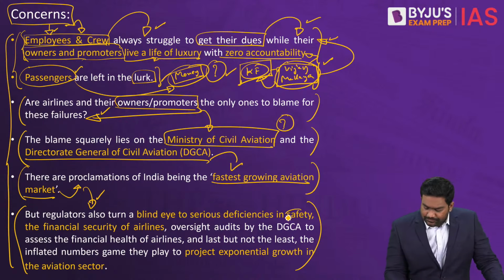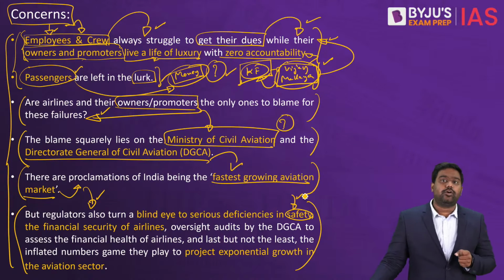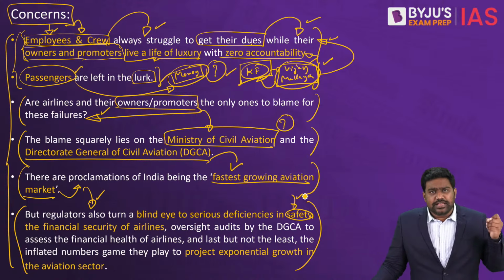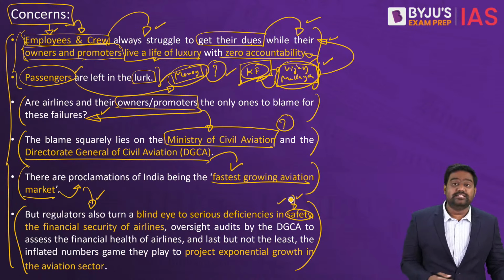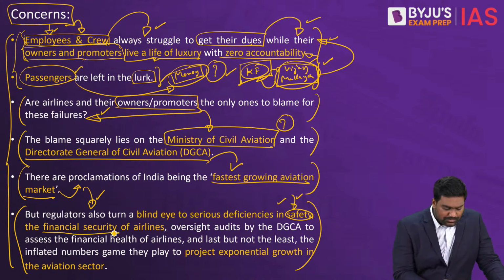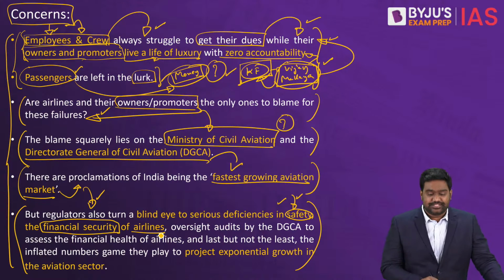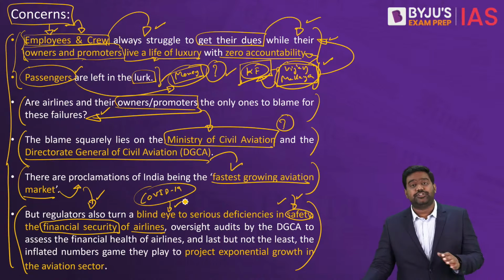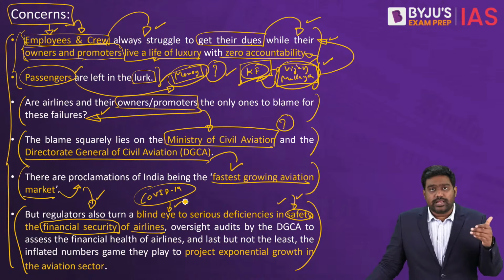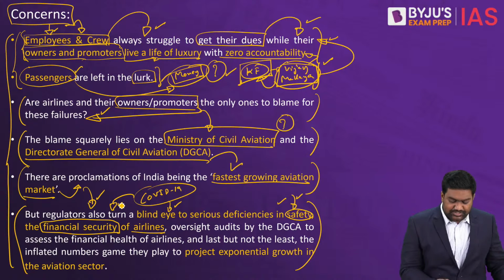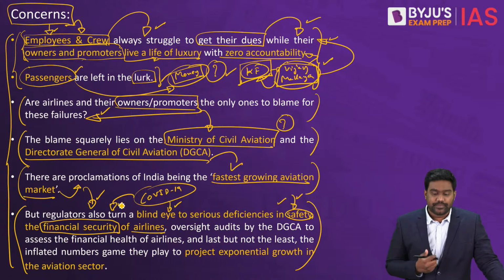With regard to safety, Indian Airlines have a very poor track record. It's only a miracle that large accidents and disasters have not happened. Every now and then, every week, you read about incidents involving safety issues with aircrafts. You read about the financial stress of airlines. This has increased further after the COVID-19 pandemic because the lockdown and travel restrictions took a huge hit on the revenue of these airlines. But in the last 2 years, airlines have started recovering, but they are still under a lot of financial stress, plus there is a lot of financial mismanagement.